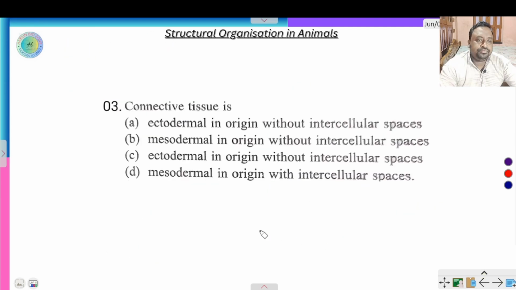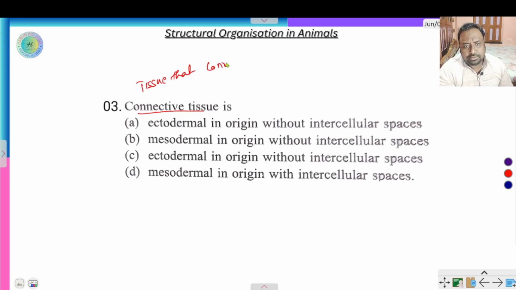Next question: connective tissue. So what is connective tissue? Connective tissue means the tissue that connects different organs or different parts of the body, or communicates between different organs or parts of the body.